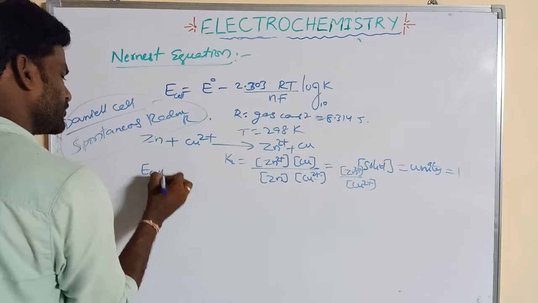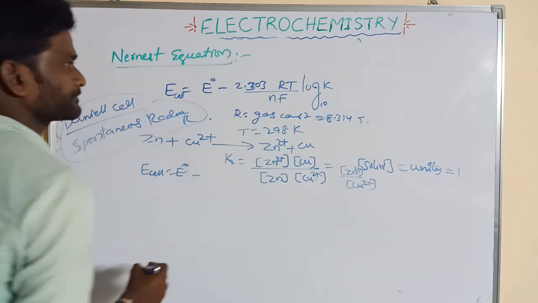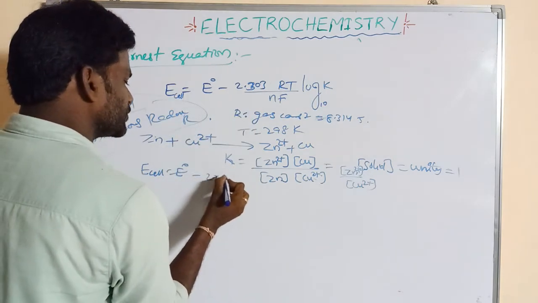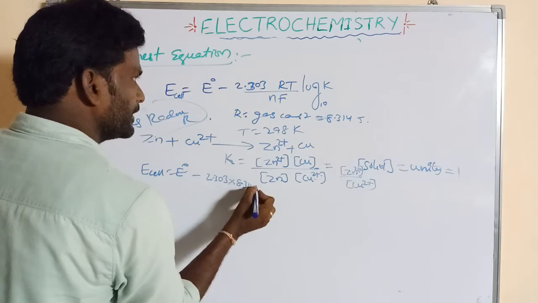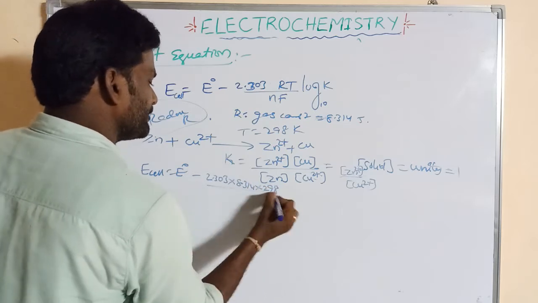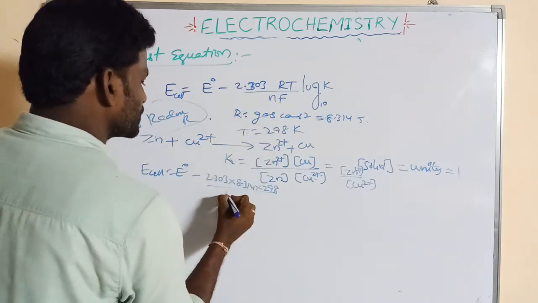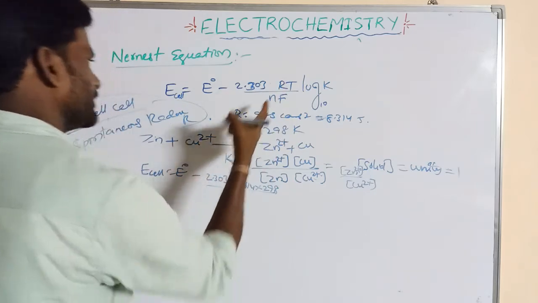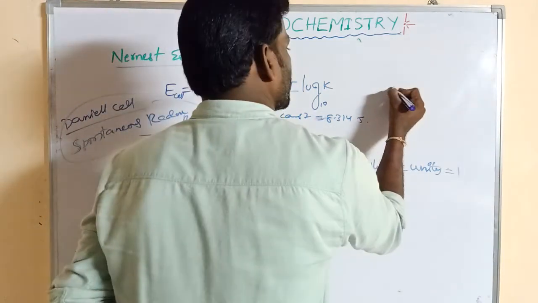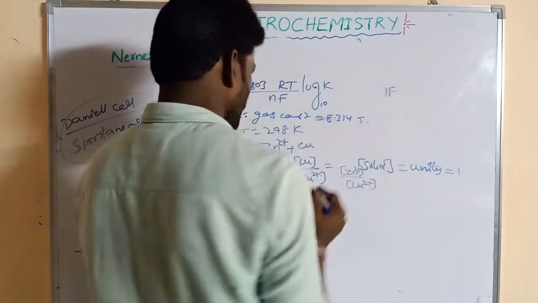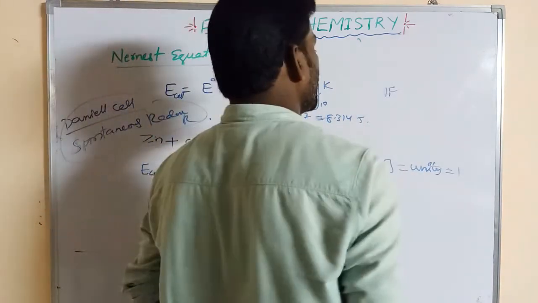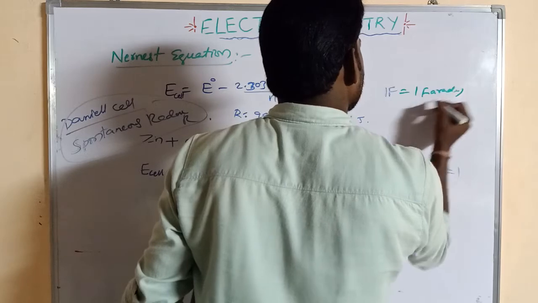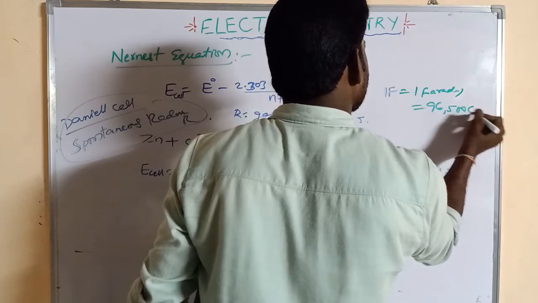E cell is equal to E naught minus 2.303 into R, 8.314, into T, 298, by n, where n is equal to the number of electrons involved, into F. So F is equal to 1 Faraday. 1 Faraday is equal to 96,500 coulombs.